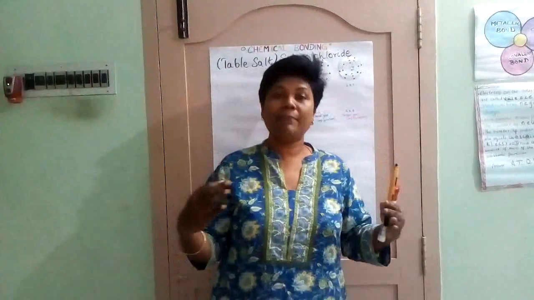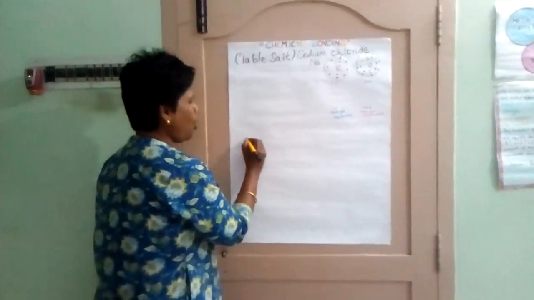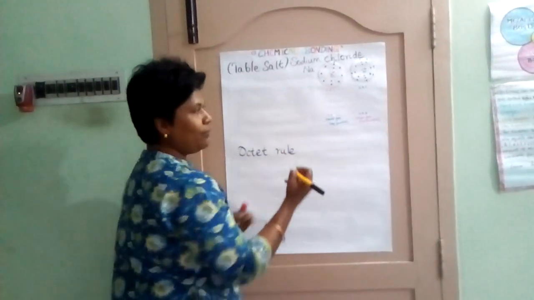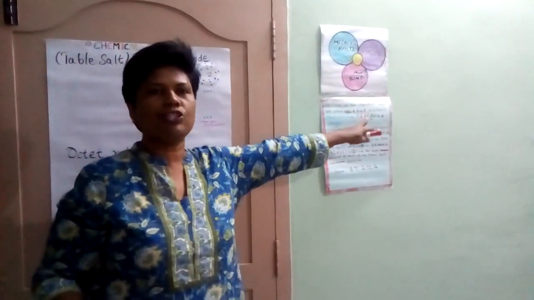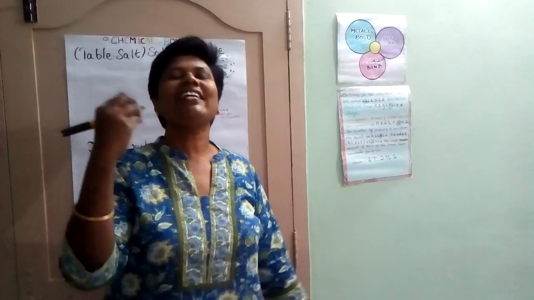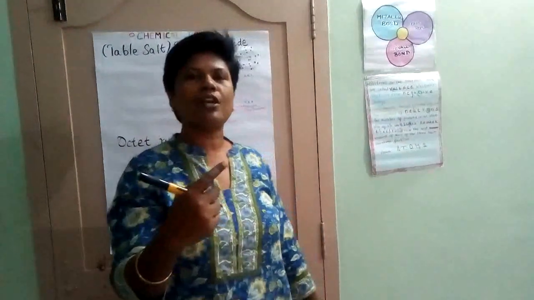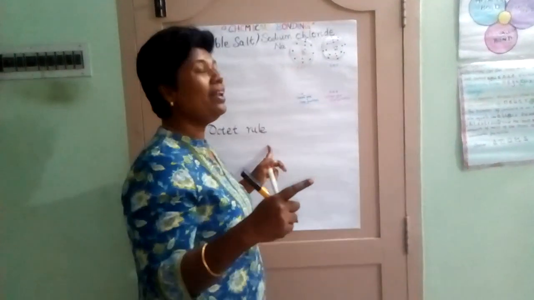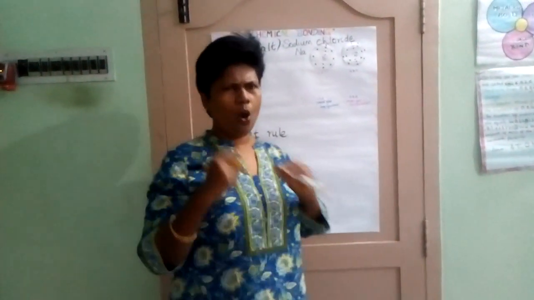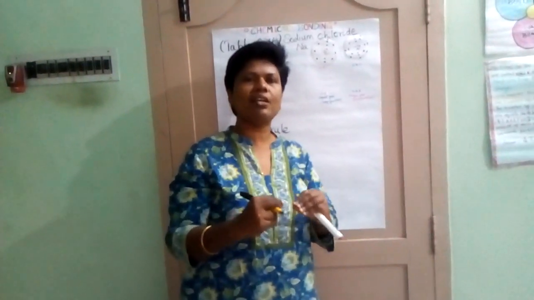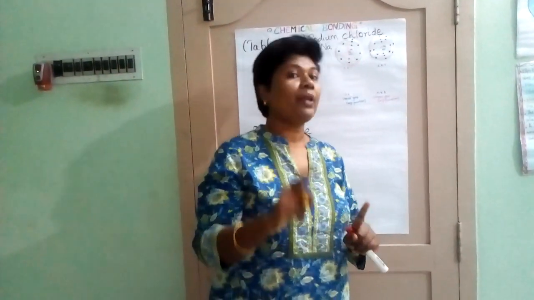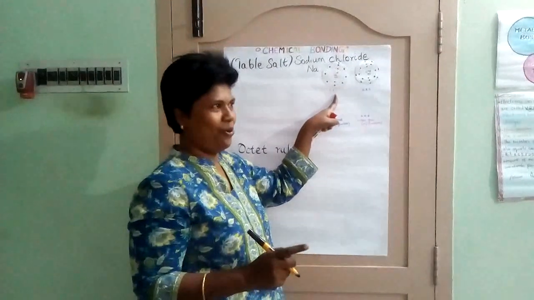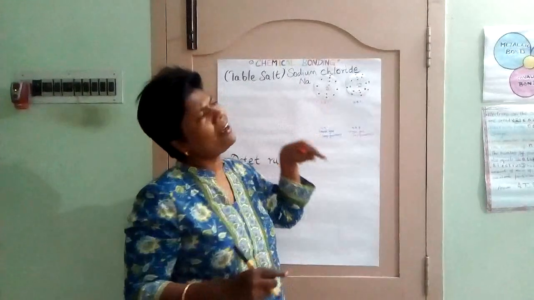The 8 is a stable state. We call that an octet. We call that the Octet Rule. So we studied that electrons in the outermost shell are called what electrons? Valence electrons. The valence shell should have how many electrons maximum? 8 electrons. We call that what rule? The Octet Rule. So the outermost shell, otherwise valence shell, should have 8 electrons. But here, has it attained 8? No.